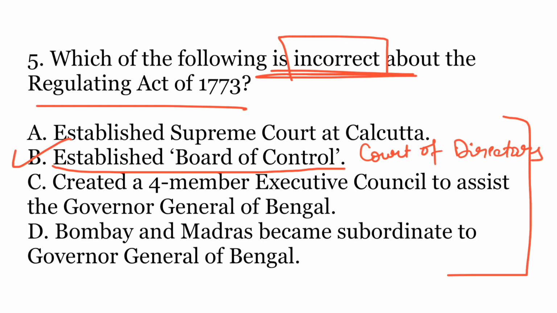That means the Regulating Act of 1773 established Supreme Court at Calcutta. It created a 4-member executive council to assist the Governor General of Bengal, and it also made the governors of Bombay and Madras subordinate to the Governor General of Bengal.